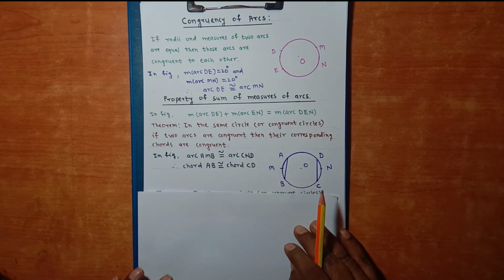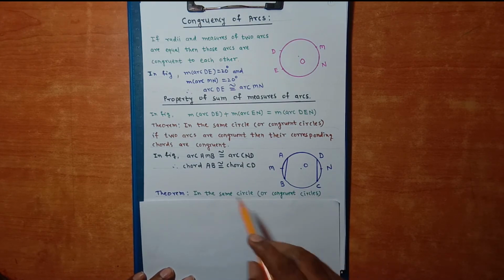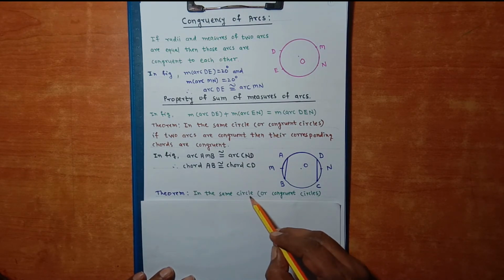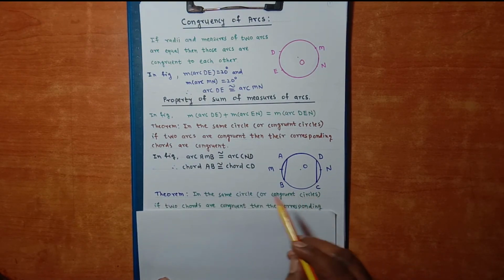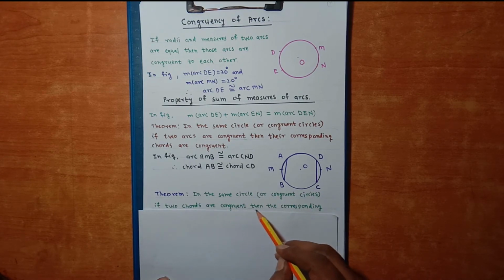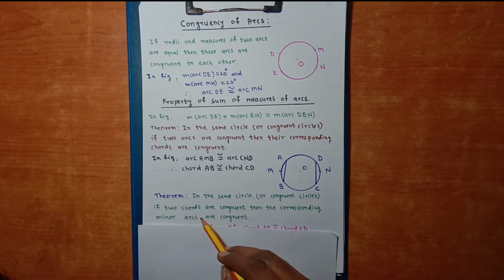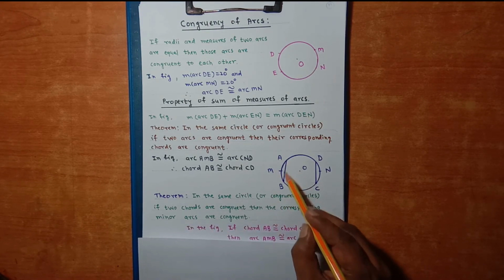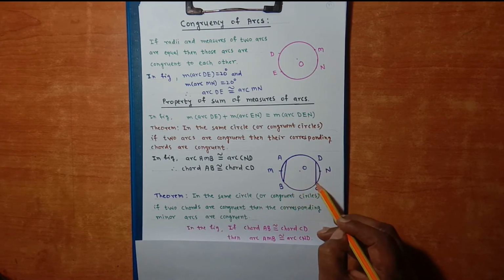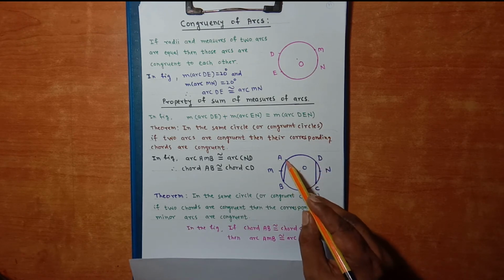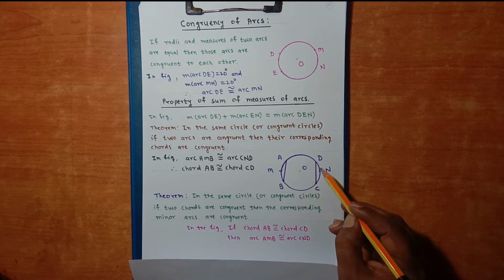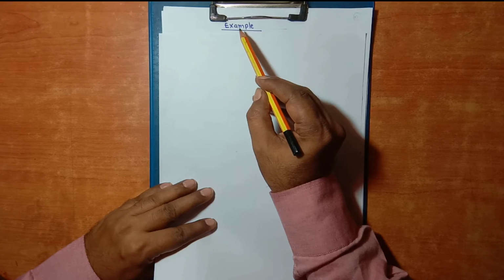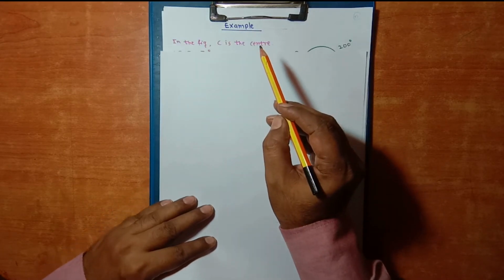Now let us see the converse of this theorem. Theorem is, in the same circle or congruent circles, if two chords are congruent, then the corresponding minor arcs are congruent. In the above figure, if chord AB is congruent with chord CD, then arc AMB is congruent with arc CND. Let us solve one example based on it.